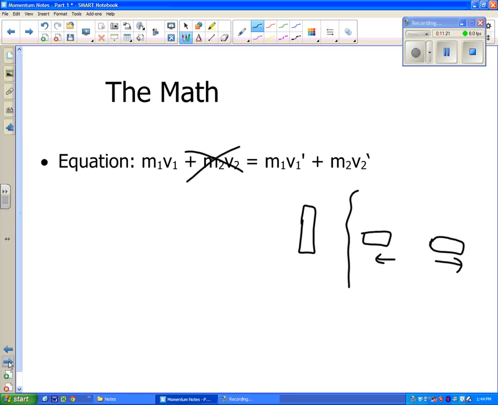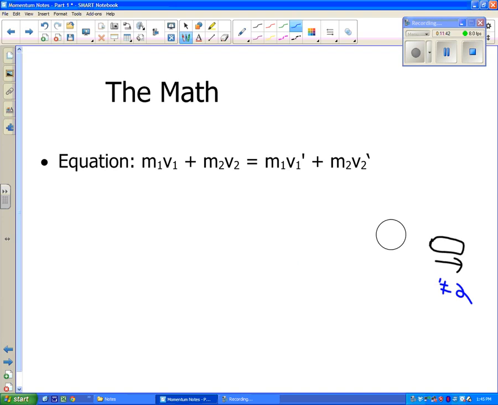We would just have M1V1, which would be our firework. So our firework would be object number 1 before, and then after, we would have 2 objects. So this equation can change. The equation as it's posted on the wall is for 2 objects colliding. So we have 2 objects at the beginning, 2 objects at the end, but like I said, we can change this up a little bit.